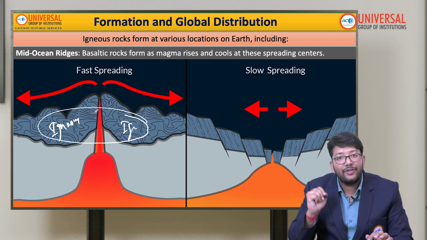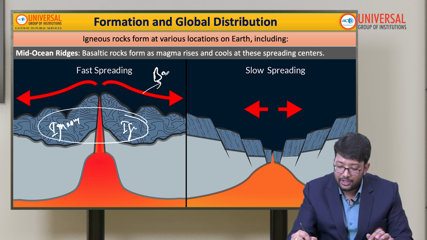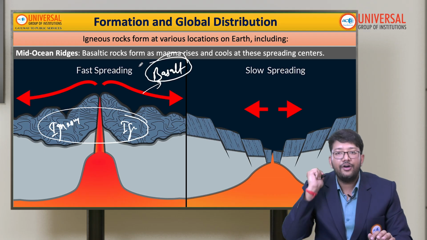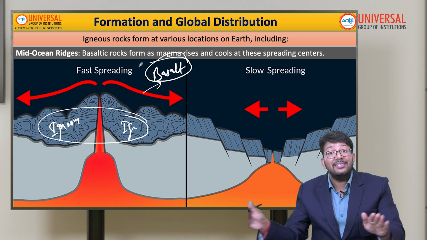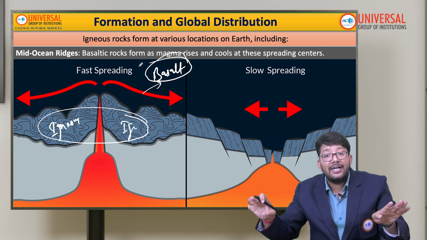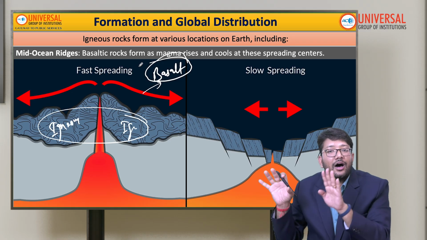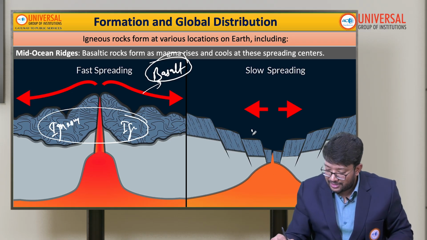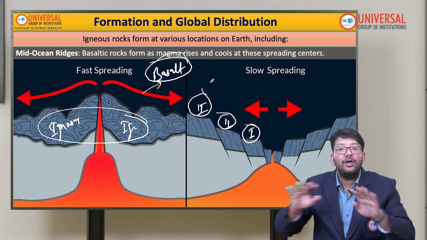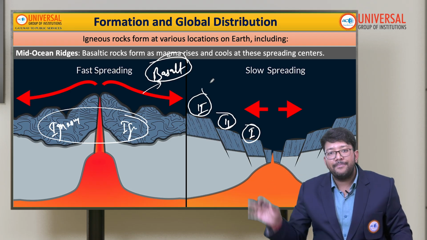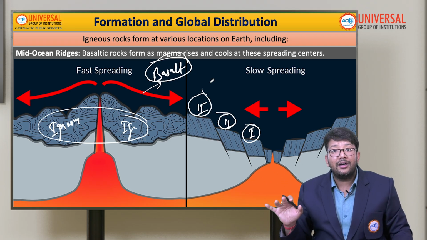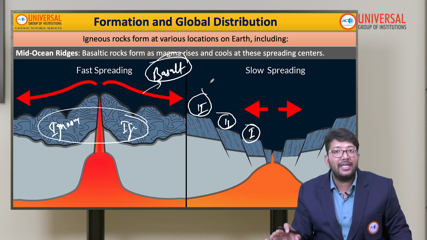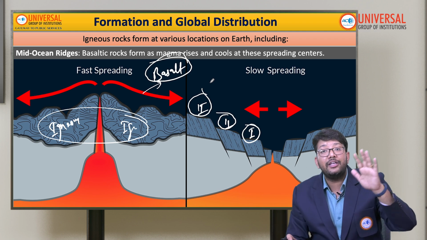And which rock will it be? Basalt. Generally in oceans, basalt rocks are formed. This is how the sea floor spreads, and this is how the oceanic crust is formed. So can you see? This is one igneous rock, this is the second igneous rock, this is the third. This is how the oceanic crust was formed. So igneous rocks help us in the theory of sea floor spreading, ultimately how the oceanic floors were formed.